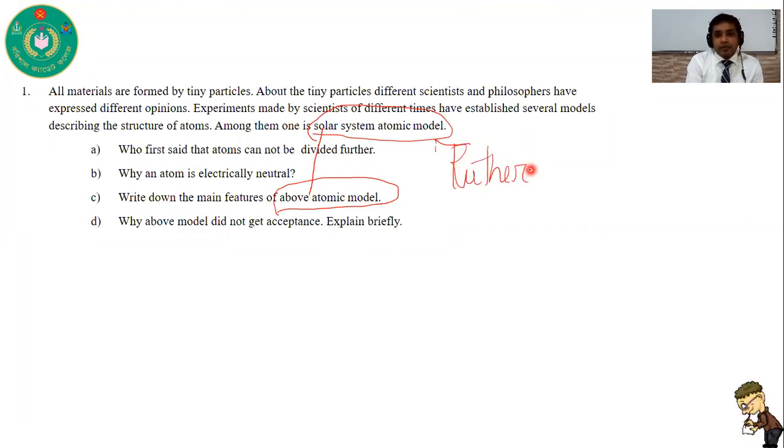It is given by Rutherford. So from this question, you have to find out which model it is. Write down the main features of above atomic model, meaning the solar system atomic model, and the solar system atomic model is given by Rutherford. So you need to write down the main features of Rutherford atomic model. What are these?